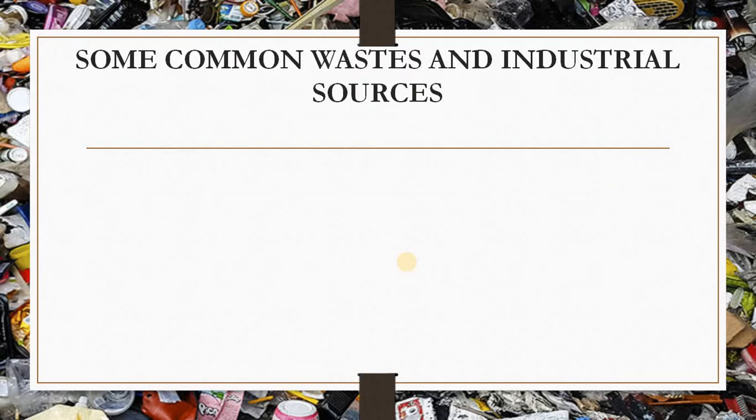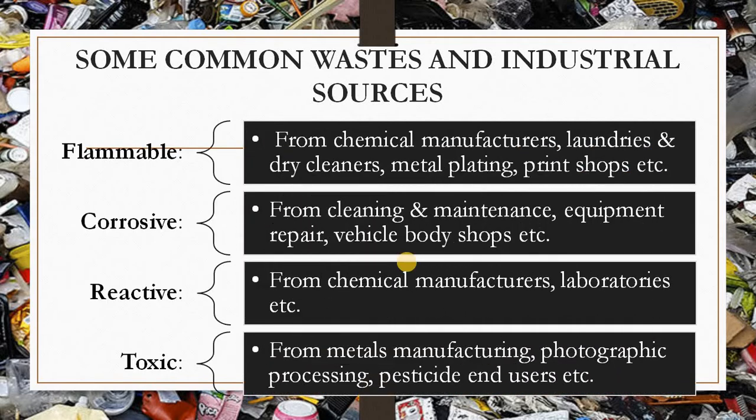Now, some of the common wastes and industrial sources. There are four different kinds of waste we can classify as per the classification. First it is the flammable waste, second corrosive waste, third reactive waste, and last it is the toxic waste. The flammable waste is generally generated from chemical manufacturing, then laundries and dry cleanings, then metal plating and printing shops, etc.